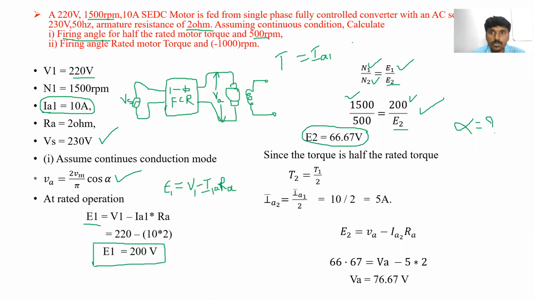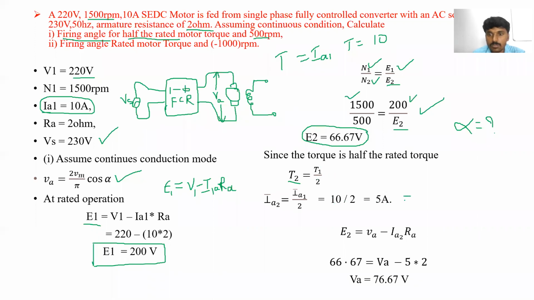So T is equal to 10. But here the condition is given, we have to find out the firing angle at half of the rated motor torque. Half of the rated motor torque is whatever the torque changes to, which can be considered as T2. T2 is equal to T1 by 2, that is 10 by 2, which means 5 amperes. IA2 is equal to 5 amperes.